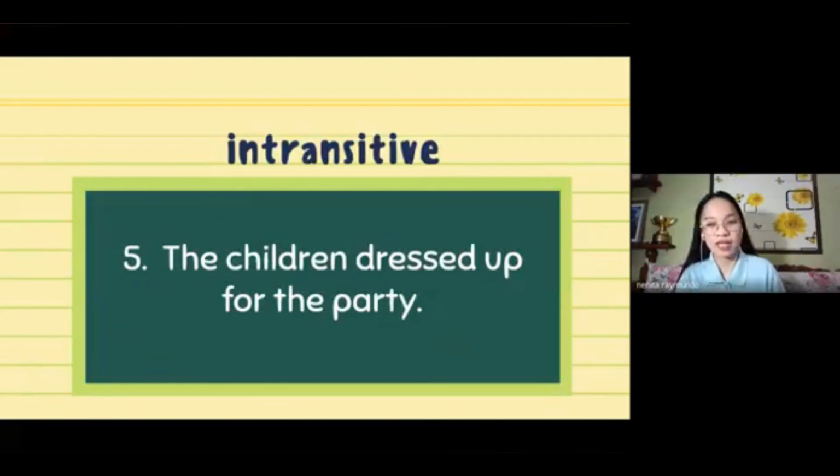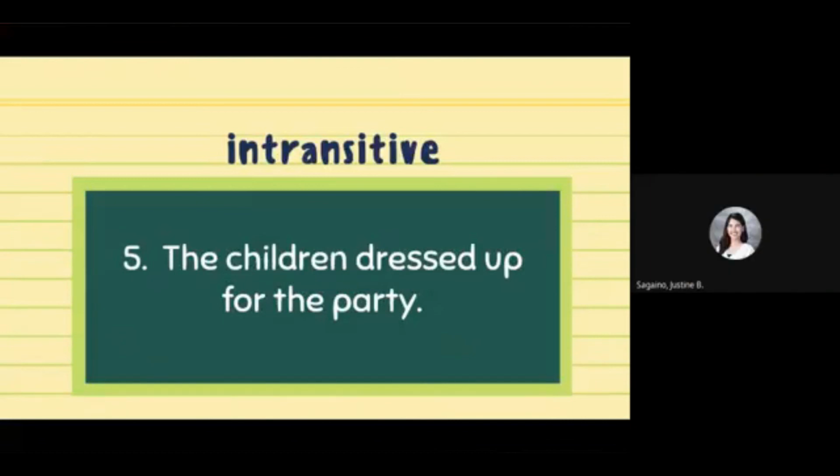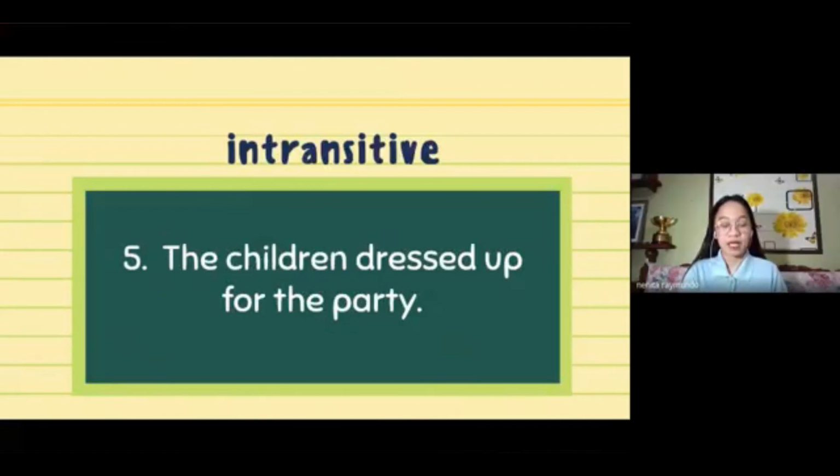That does not seem to be the answer. The answer in this sentence is actually intransitive, Jaja, okay? You might have mistaken the words for the party as the object of the sentence. Am I correct, Jaja? Yes, ma'am. Okay, but technically, for the party is not the object in this sentence. So the children dressed up for the party. Dressed up is an intransitive phrasal verb. All right.